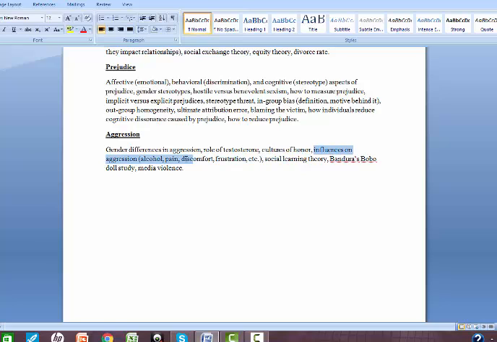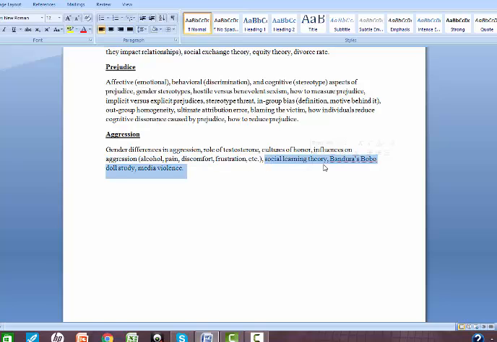We talked about influences on aggression, so we said that people are more aggressive when they've been drinking, or when they think that what they've been drinking is going to impact them a lot. We talked about how pain or discomfort, being hungry, having a headache, being tired can cause you to be aggressive. We talked about frustration and about how individuals who feel like someone is preventing them from reaching their goal are more likely to be aggressive.